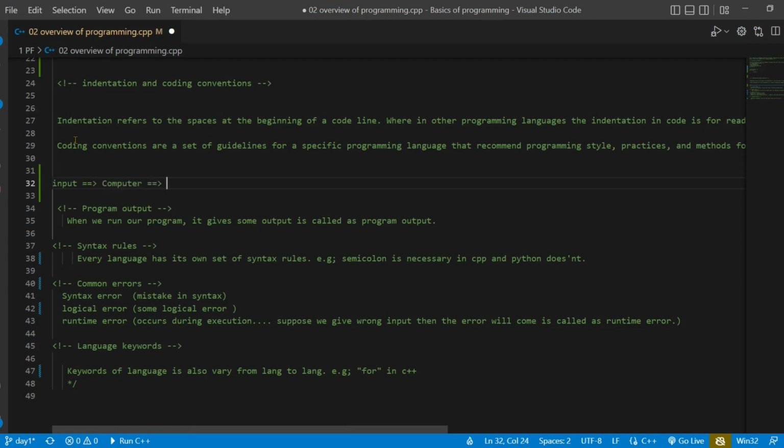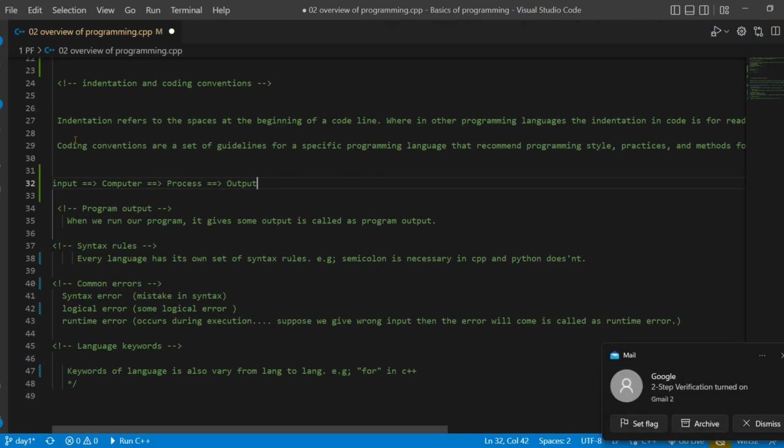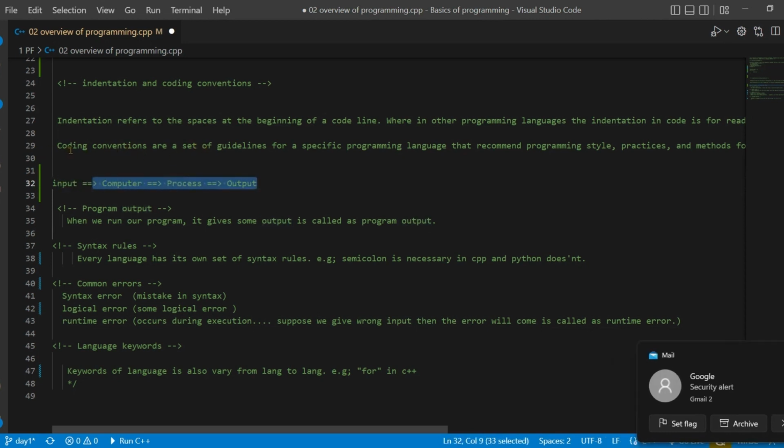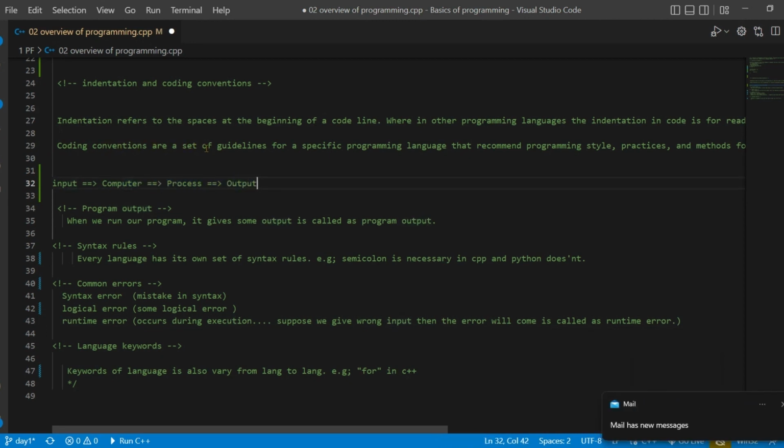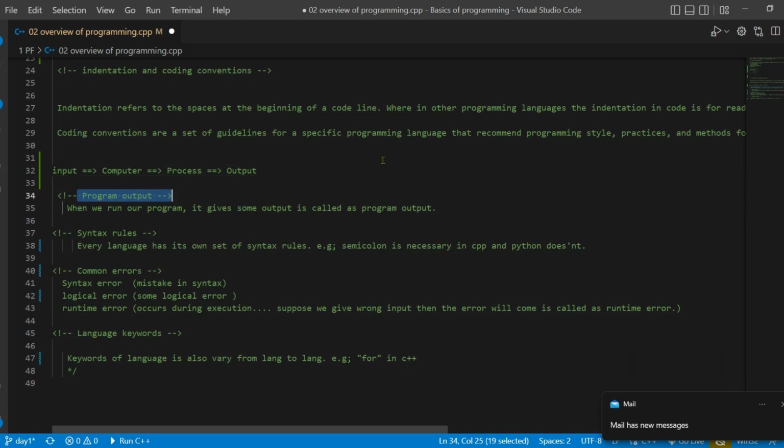The computer does some processing on it and then gives us output, which is the solution of our problem. So we give input, the computer processes it and gives us the output. This is the hierarchy, and this is all about program output.